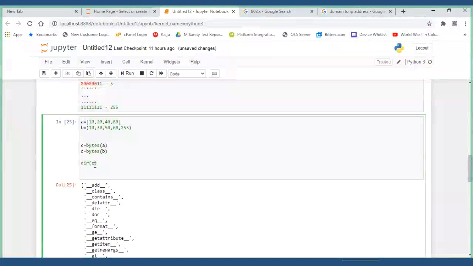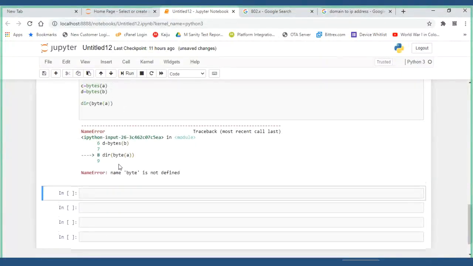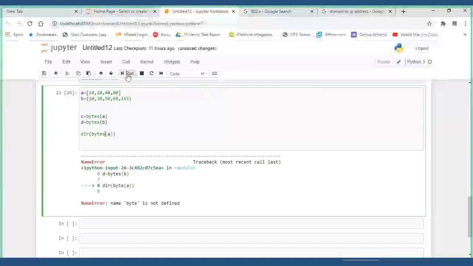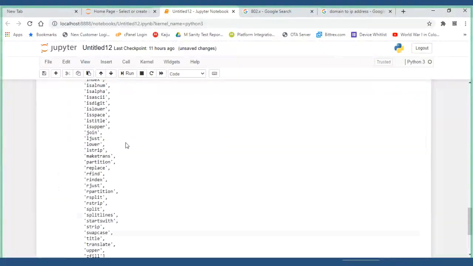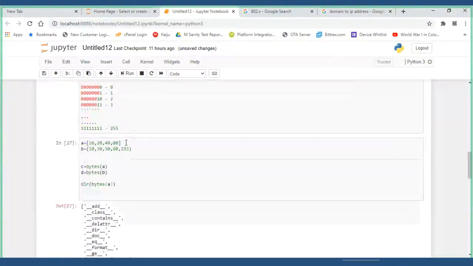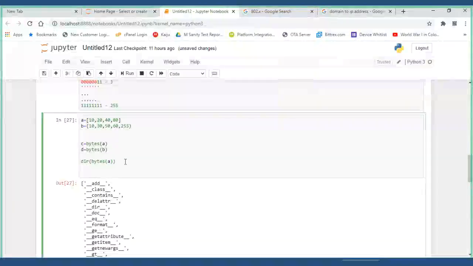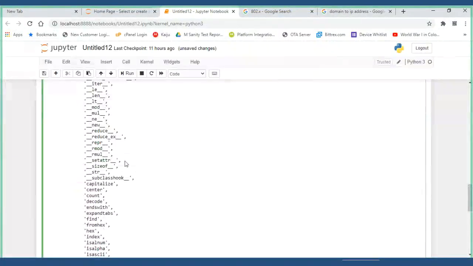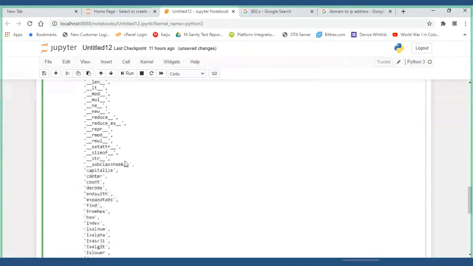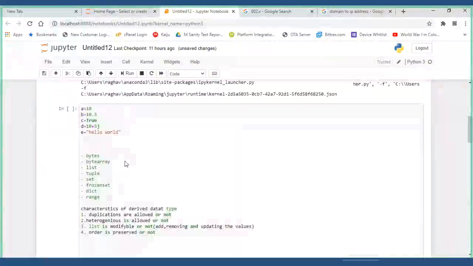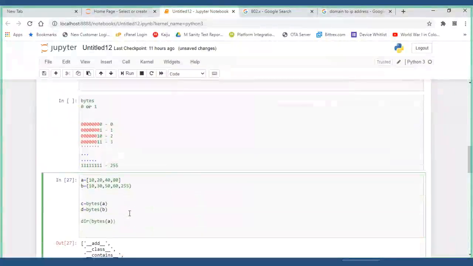Let me show you. Dir of bytes of A. Now run it. Addition I can do, subtraction I can do, all those things I can do. Let me check with one small example for you. Say I would like to add some element.